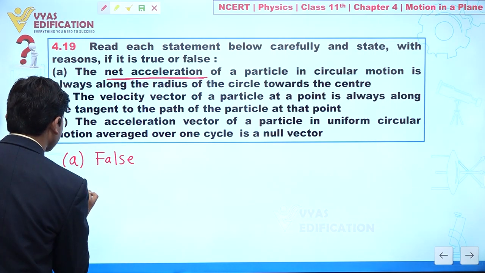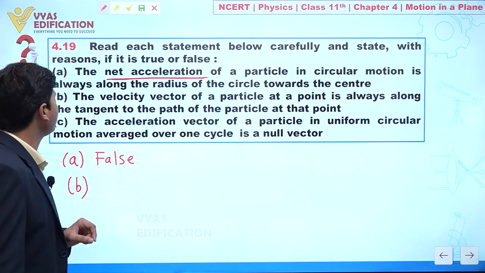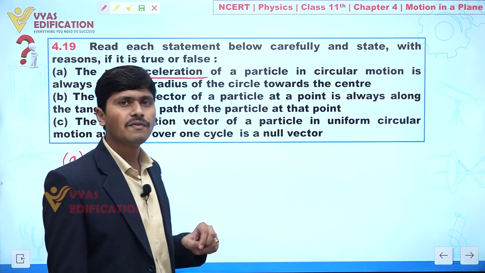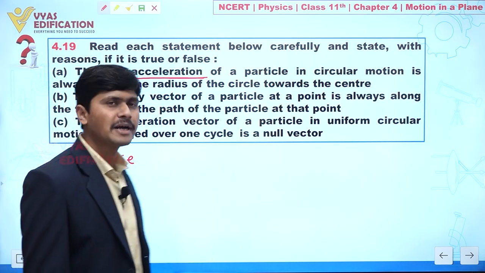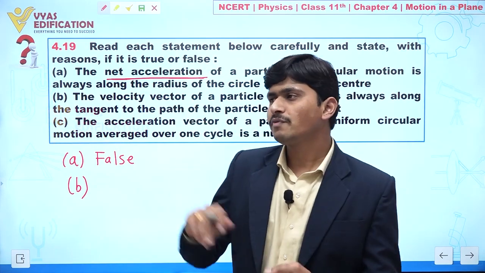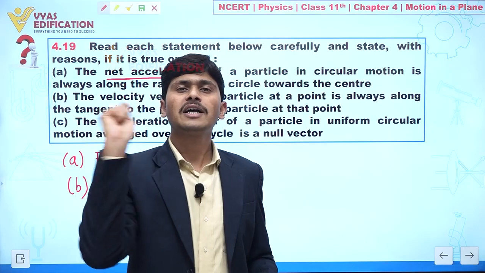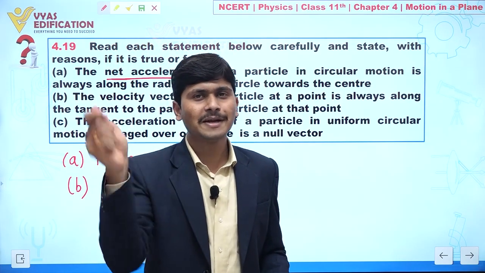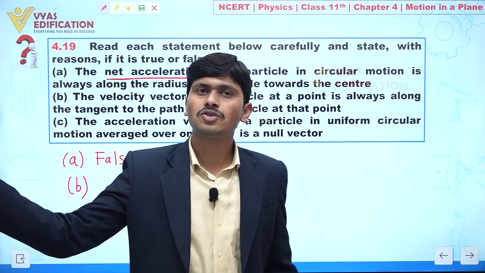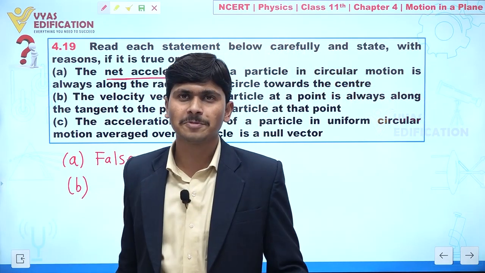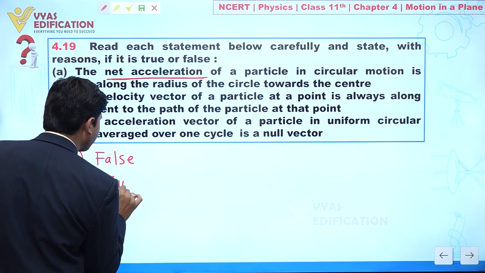Clear to you? Yes. Now if we discuss part B, the velocity vector of a particle at a point is always along the tangent to the path of the particle. Yes. So let's suppose we have a stone tied to a string. Clear? Let's suppose we are revolving that stone in a horizontal plane, and if I cut that string, definitely you can say the stone will move in a tangential direction. Clear? It means statement B is true.